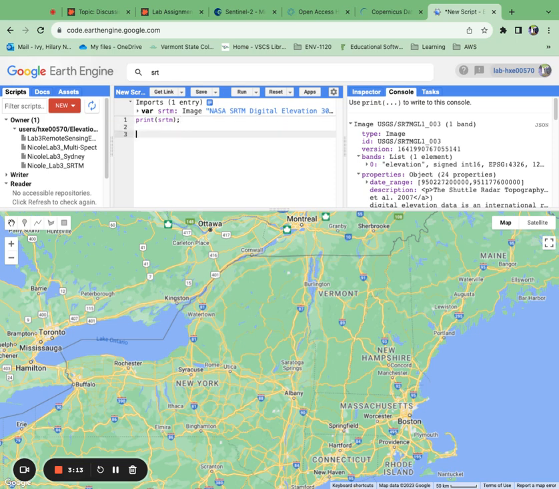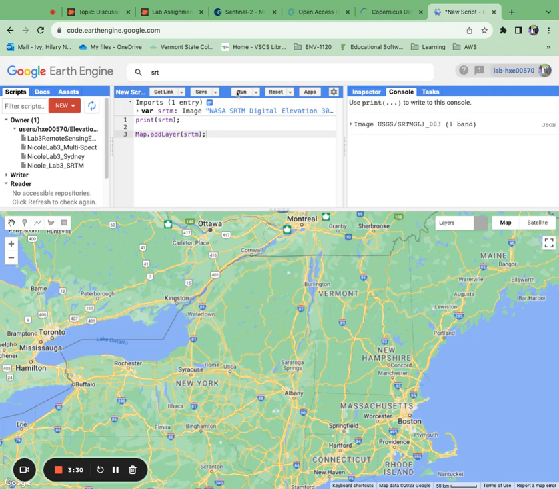Okay. All right. So as a first step, I'm now going to add this SRTM image that we've imported as a layer on the map. To do that, I'm going to say Map.addLayer, and then I'm going to say SRTM. Now I've just told it to add to this map a layer of this image. So I'm going to hit run again.